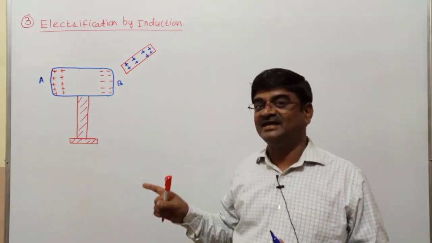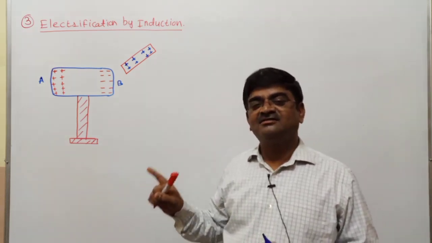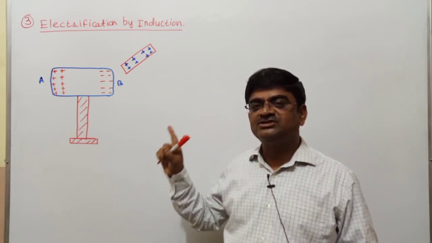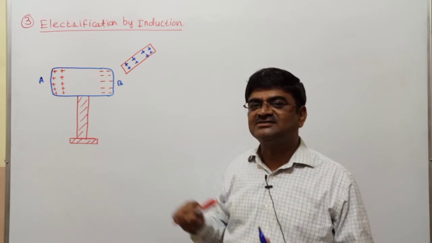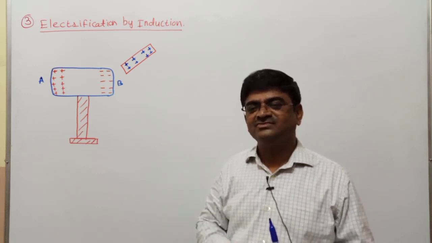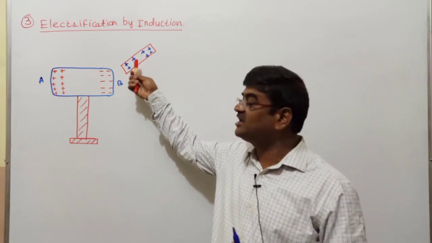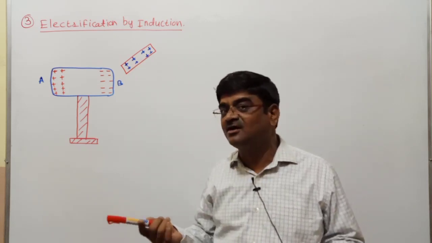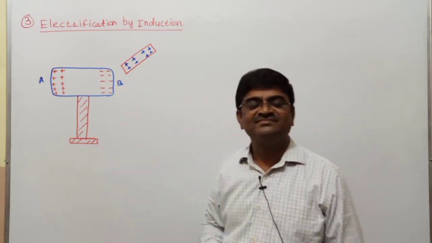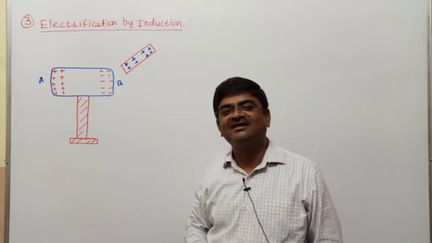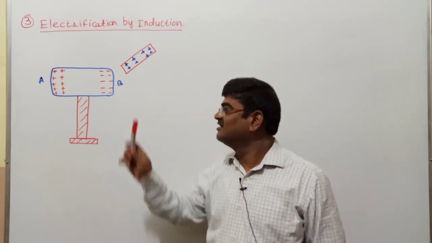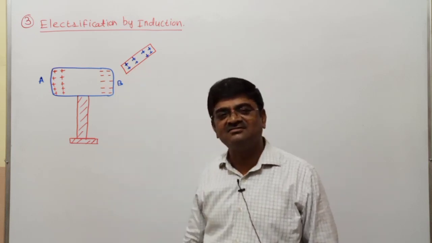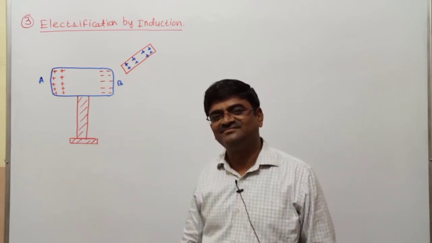And I would better say that the end of the conductor which is close to the glass rod, close to the taken charge in the body, will acquire opposite kind of charge to that of the taken charge in the body.